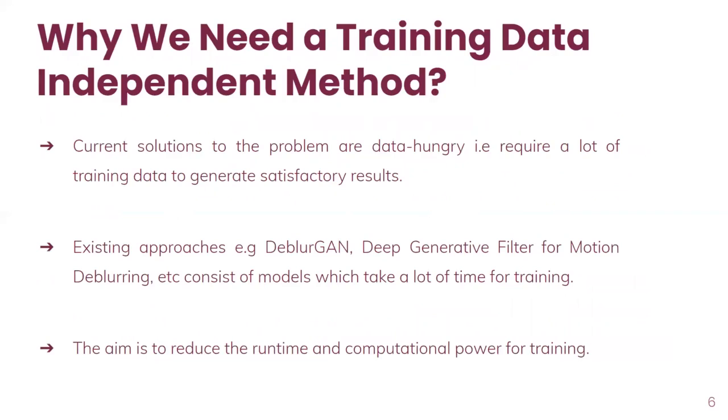Now, why do we need a training data independent method? Current solutions to the problem are data hungry and require a lot of training data to generate satisfactory results. Existing approaches like the deep generative filter for motion deblurring consist of models which take a lot of time for training. The aim is to reduce the runtime and computational power while achieving state-of-the-art results.